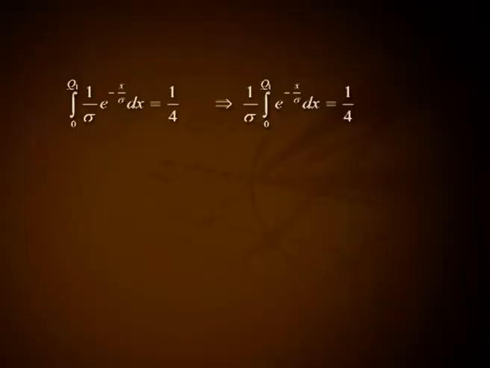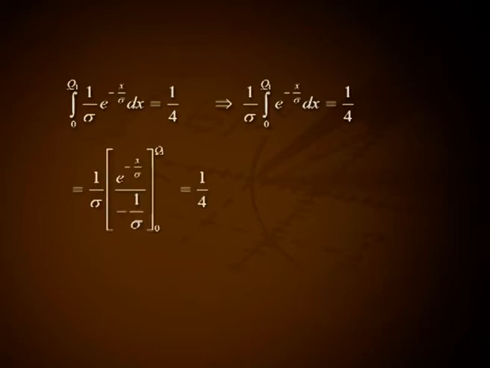Then integral from 0 to Q1 of 1 by sigma e raised to minus x by sigma dx equals 1 by 4. This implies 1 by sigma into integral over 0 to Q1 of e raised to minus x by sigma dx equals 1 by 4. That is 1 by sigma into e raised to minus x by sigma divided by minus 1 by sigma in the range from 0 to Q1 equals 1 by 4. This implies 1 minus e raised to minus Q1 by sigma equals 1 by 4. This implies e raised to minus Q1 by sigma equals 3 by 4. Let it be equation number 1.